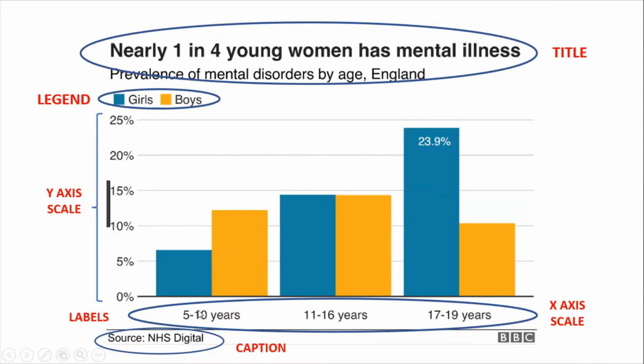And there are three different labels to measure the information. In this case, 5 to 10 years, 11 to 16 years, and 17 to 19 years. The scale of the axis is measured in years. At the bottom, we can see the source, which is a caption where the information was elaborated. In this case, it is NHS Digital. Let's continue with the analysis.